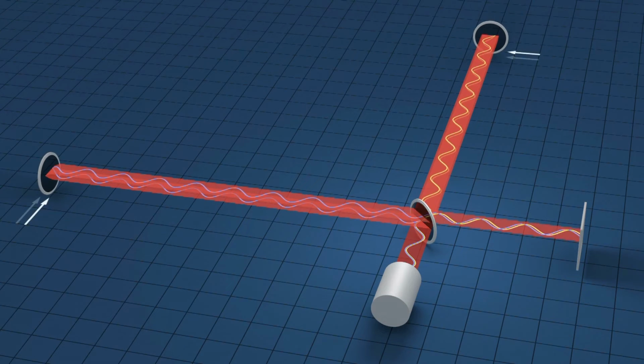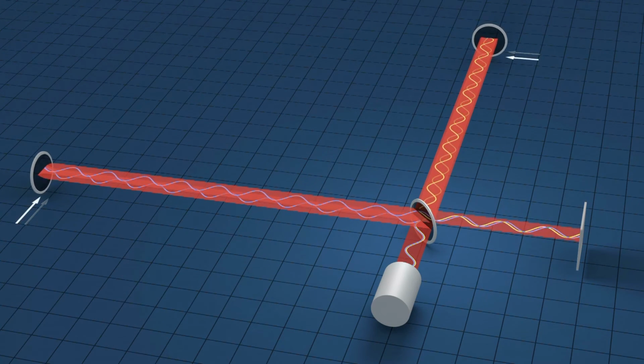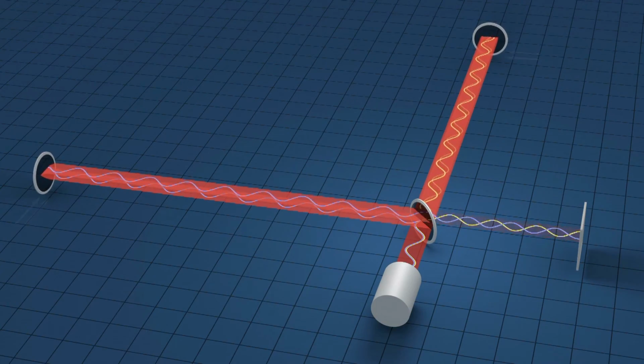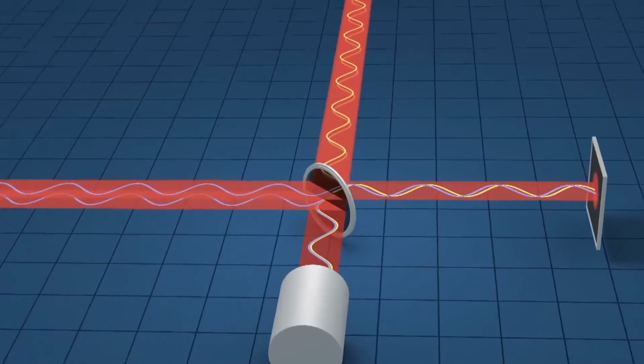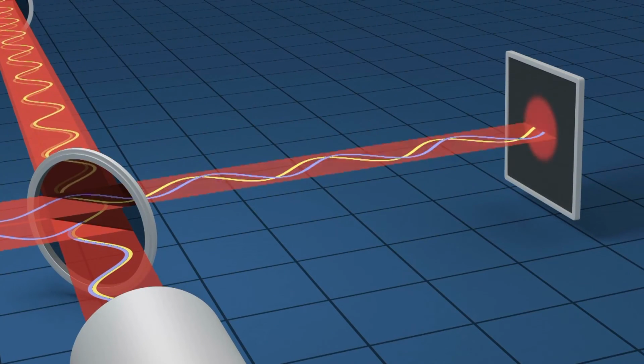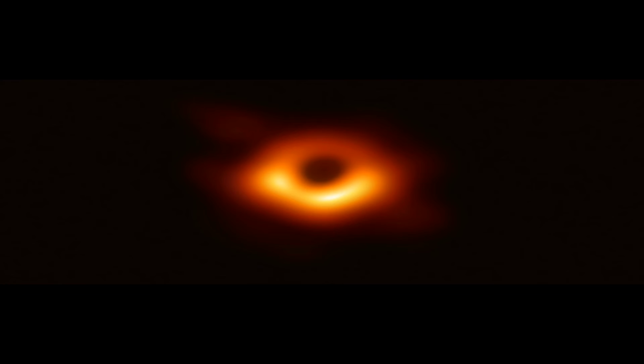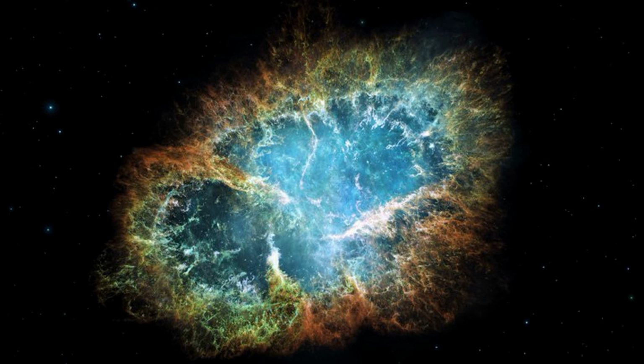When the gravitational waves pass through the interferometer, the waves elongate one of the arms and contract the other. Now the light travels different distances in different arms, which changes the interference pattern. This confirms the presence of gravitational waves. Gravitational wave astronomy helps us to observe systems that are completely invisible. It can be used to determine the properties of black holes and neutron stars. Events like supernovae can be studied.